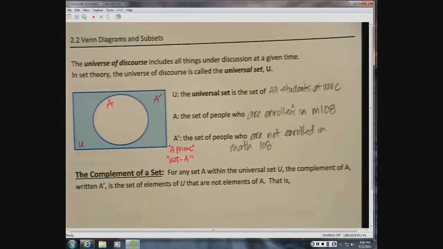Now, the complement of a set, A and A prime are complements. But we're going to define this using our new notation.